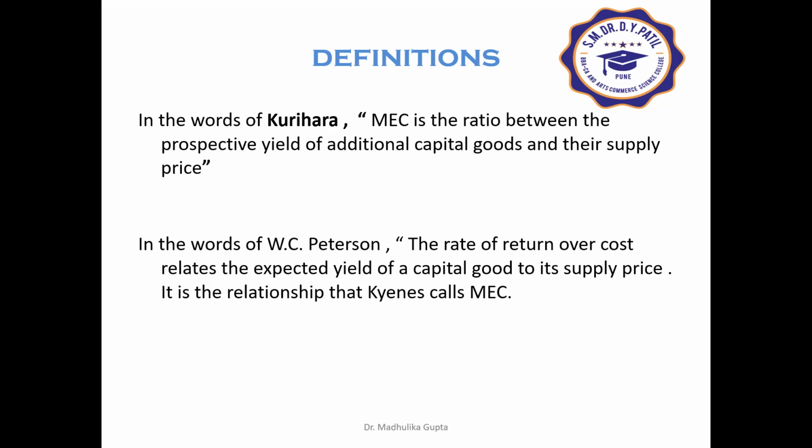In 1920, Irving Fisher was the first economist who made use of this concept, marginal efficiency of capital. He gave it the name rate of return over cost. In simple words, MEC means the expected rate of profitability of new investment. Its calculation basically depends upon two factors: the amount of profit expected by investing one more unit of capital, and the cost of capital. So MEC can be calculated by deducting its cost from total cost.